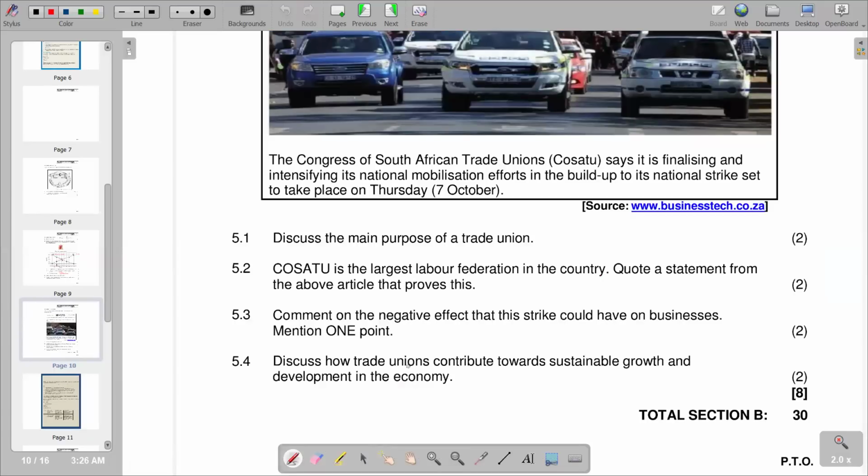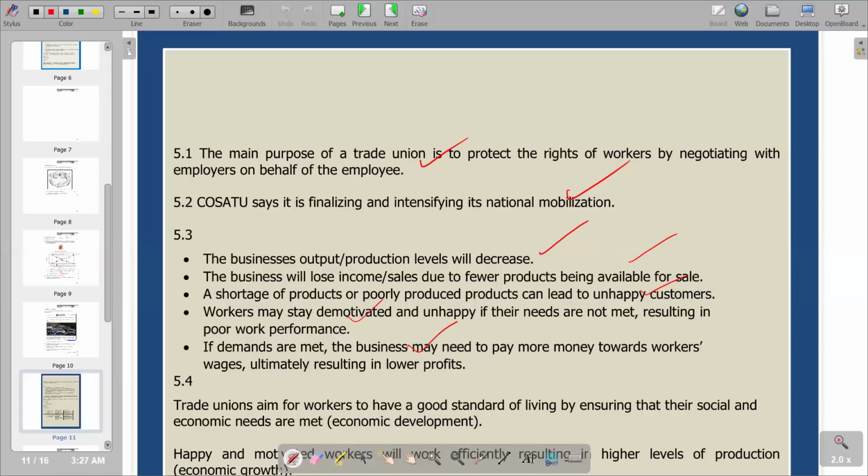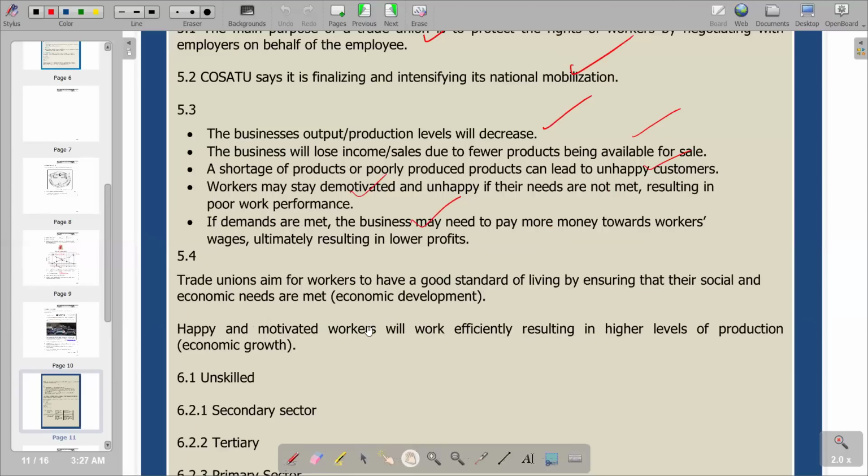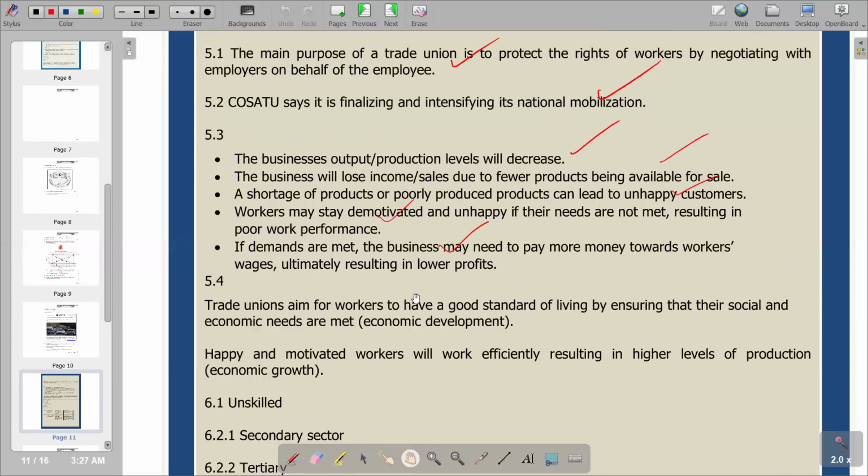So this is what we have for this part. We'll go to the next question: Discuss how trade unions contribute towards sustainable growth and development in the country. So also we try to describe how trade unions contribute towards sustainable growth and development in the country. According to the response that we have here, let's try to see. Trade unions aim for workers to have a good standard of living by ensuring that their social and economic needs are met. So there is the issue of economic development.